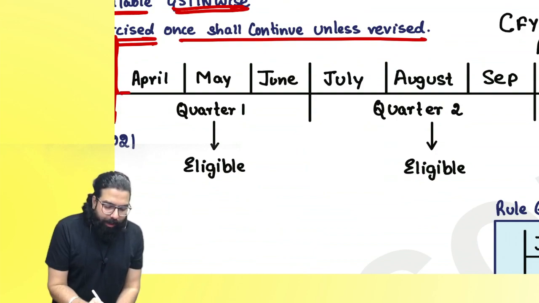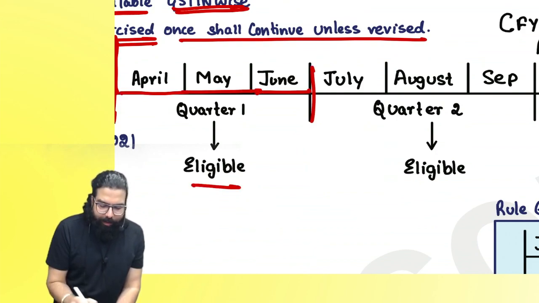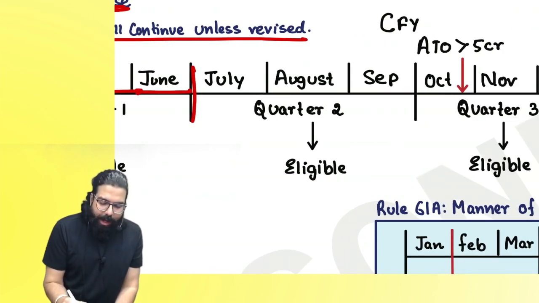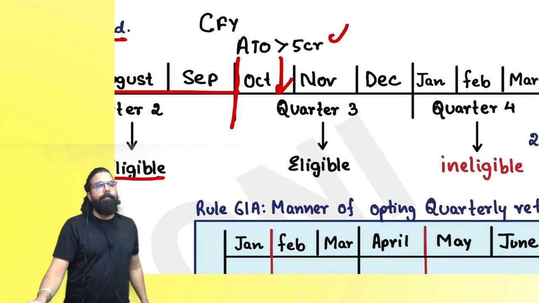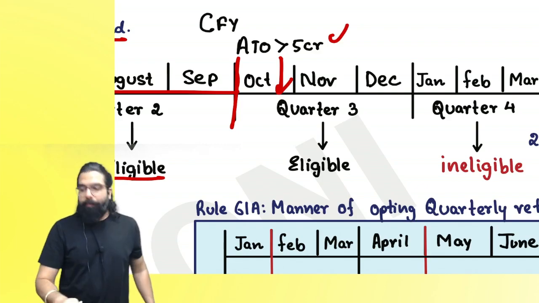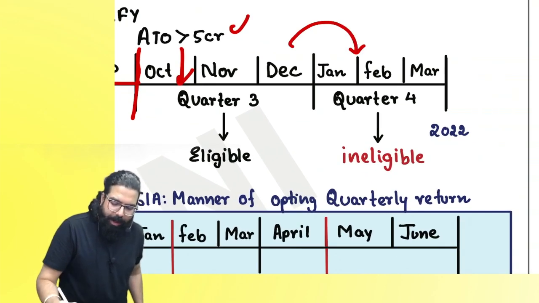So, sir, this year I am eligible. First quarter, eligible, turnover did not cross. Second quarter, I am eligible, turnover did not cross. Third quarter, my aggregate turnover crossed 5 crore. Then in the third quarter, you will still be eligible.